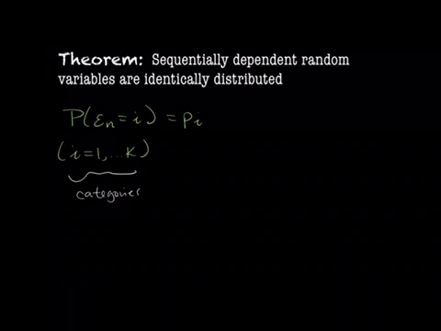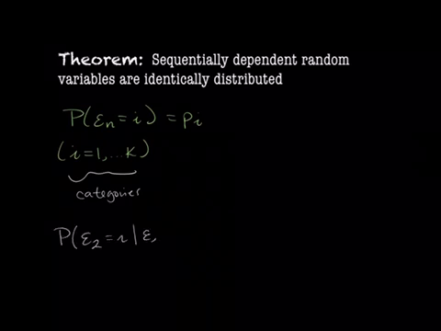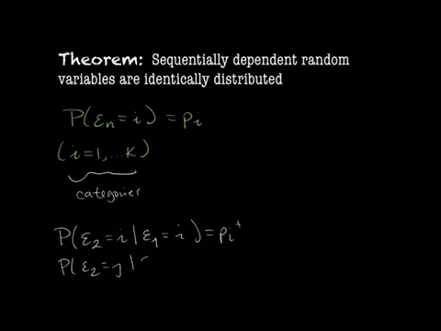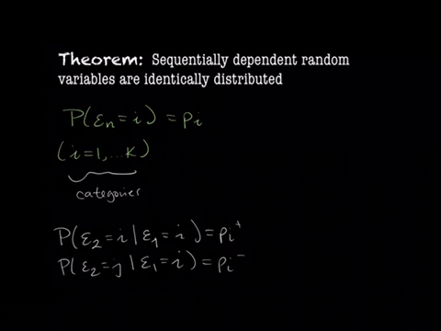Now this is different than the conditional probability that we looked at before. The conditional probabilities say the probability that epsilon 2 equals i given that epsilon 1 equals the same thing was pi plus, or if it wasn't the same, pi minus. That's conditional probabilities. That's the fact that they are in fact dependent. But if we want to look at the unconditional probability, what's the probability of this occurring at all? Over all the possible sequences, what is the probability that the nth one is i? It's still the same. They're all identically distributed.